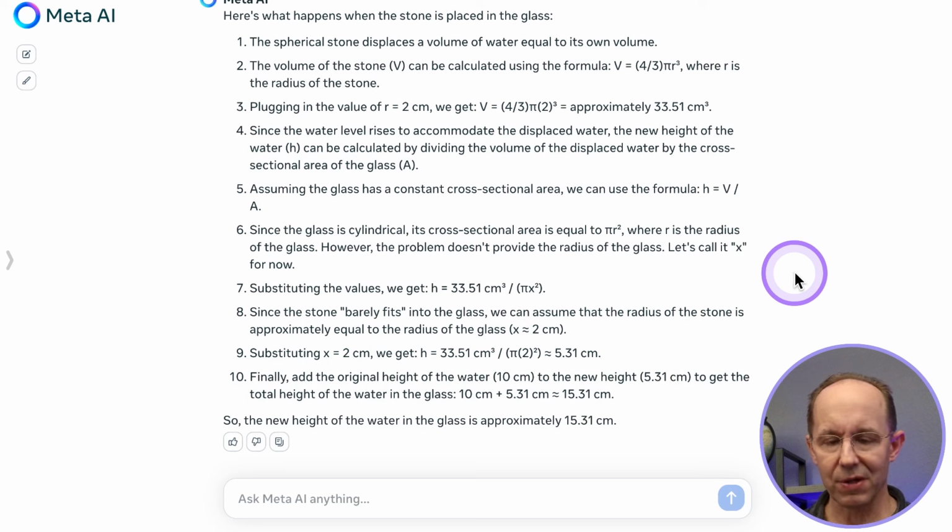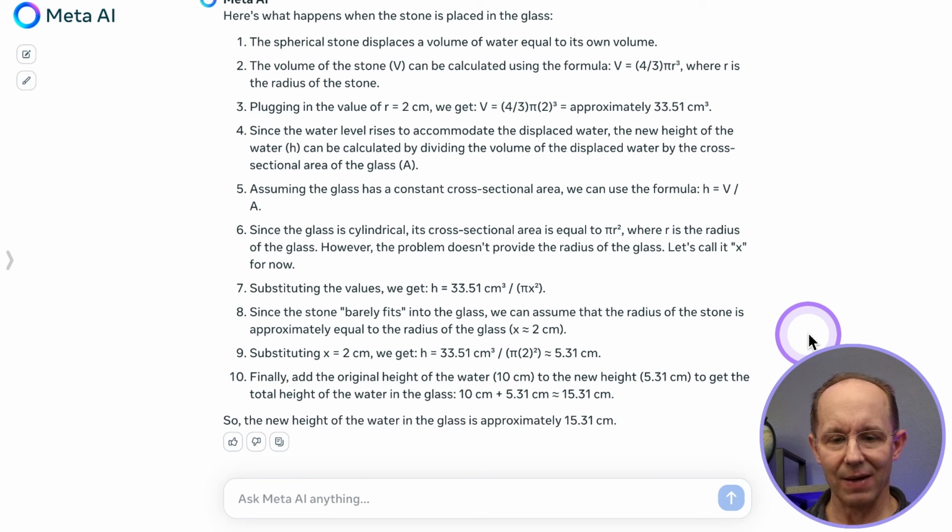Correct. It substitutes and divides in steps 7, 8. The stone barely fits into the glass, so we can assume the radius of the stone is approximately equal to the radius of the glass. Yay! Okay, that's great. And then number 9, substituting x equals 2 centimeters, we get 5.31 when we do the division. Add the original height of the water to the new height to get the total height of the water in the glass. So the only problem it made was with arithmetic.